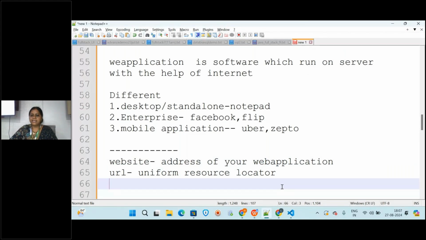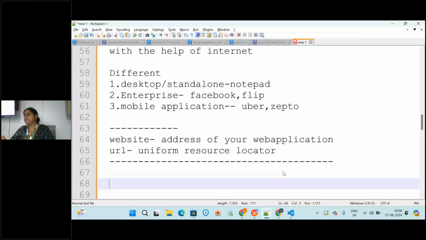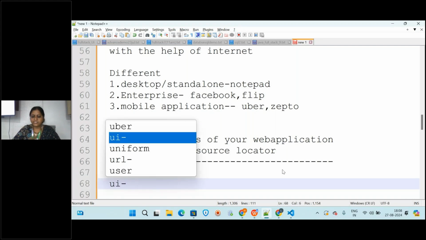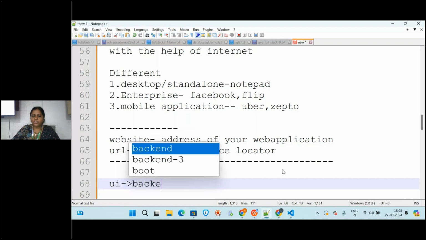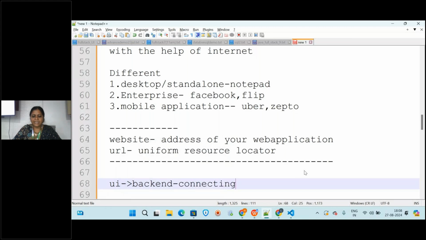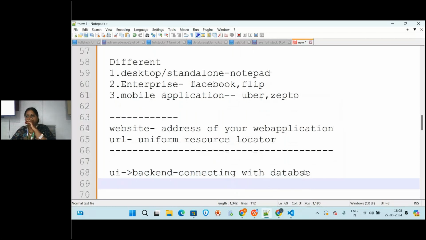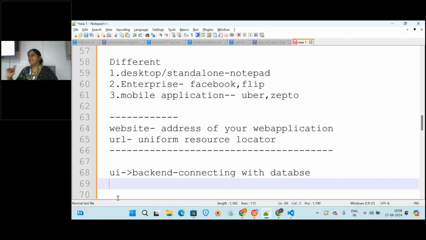Okay. So these are the things about the website and the web application that we are going to develop. Now, completely web applications are divided into three modules. As I said, front end, back end, and the database. You will be writing the front end in the UI, and you will be writing your business logic with the back end, and both you will be connecting with the database. So this is what you are going to do to develop a complete application. With UI you can develop only the front page.